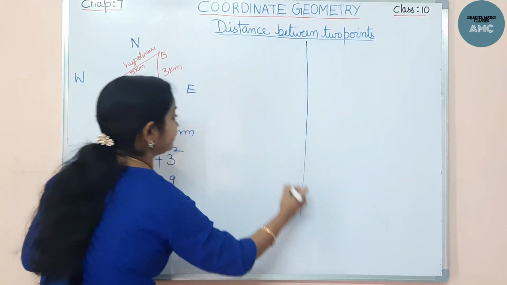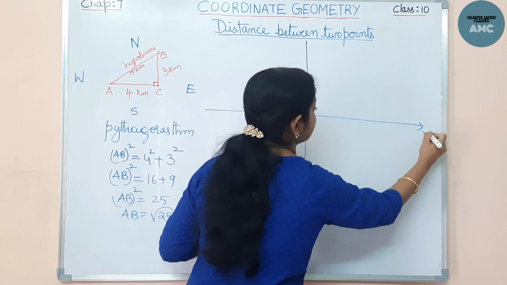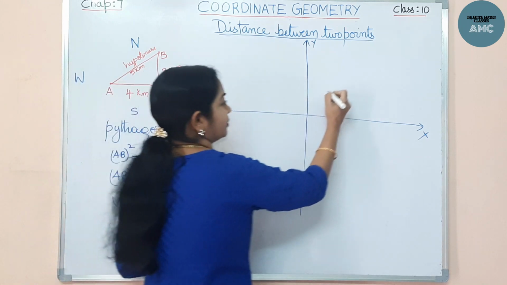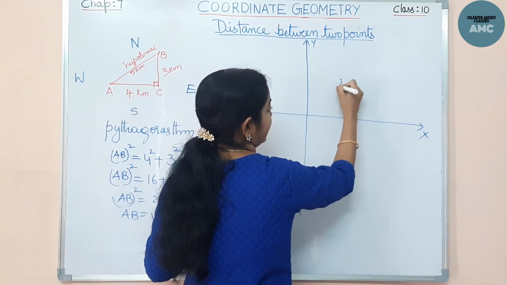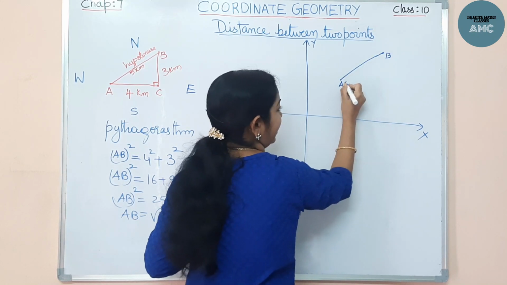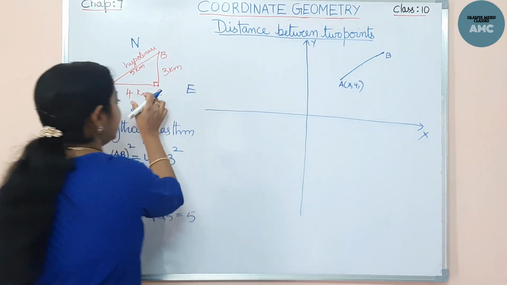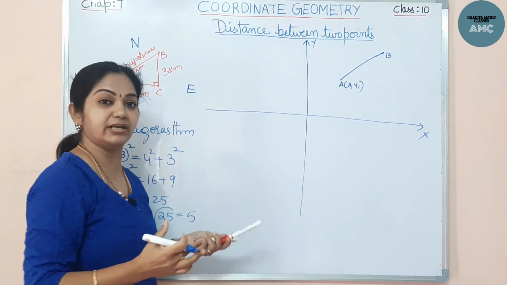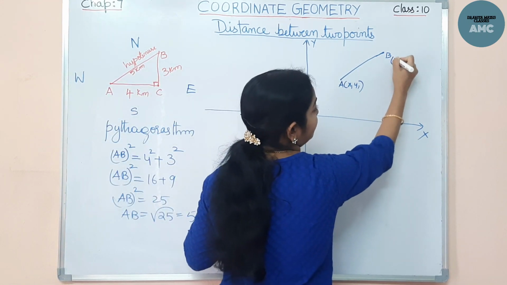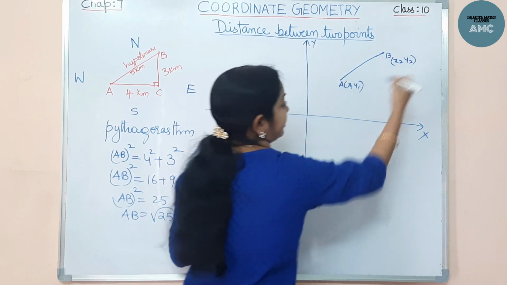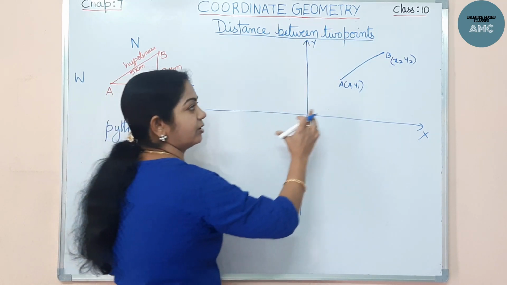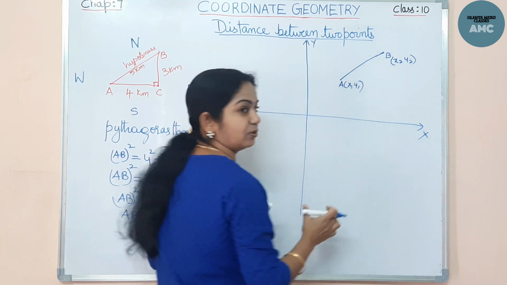Now we will draw the coordinate axes, this is the x-axis, this is the y-axis. Now I want to travel from A to B. Let me suppose this as A and this as B. A is x1 y1. I am not taking any absolute values. We are taking the coordinates, and we will find the distance between town A and town B. So B is x2 y2. Today we are learning about the distance between 2 points, or we can also say the length of AB.